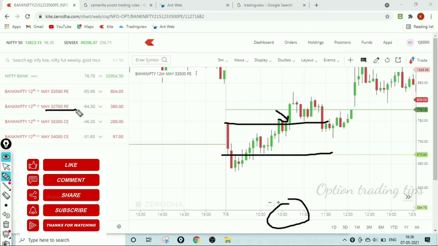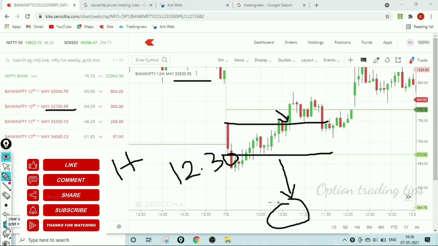In 32,700 put option, the first 5 minutes candle high breakout pattern happened at 12:30. In 33,500 put option, the first 5 minutes candle high breakout pattern happened at 10:30. So we cannot perfectly predict the breakout in the options chart.